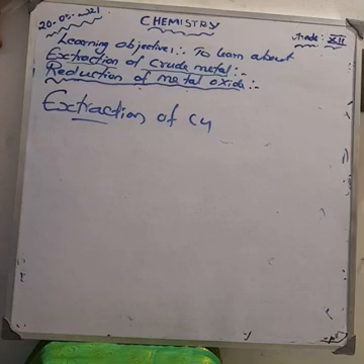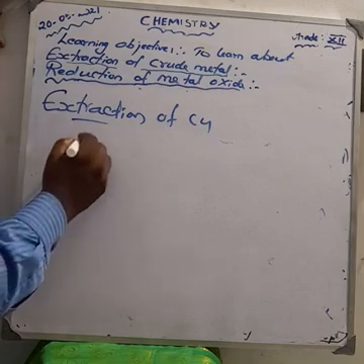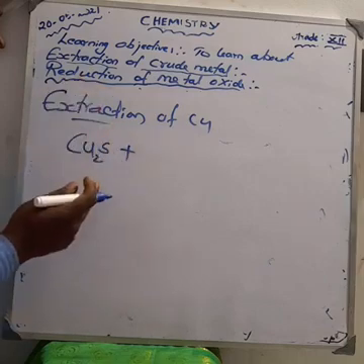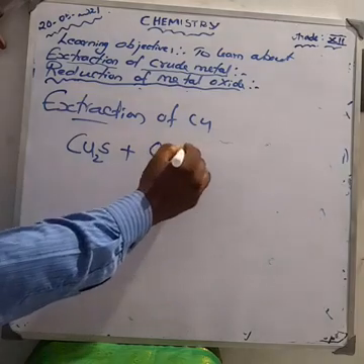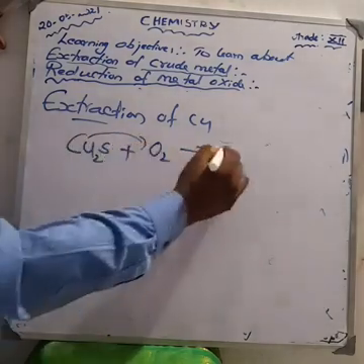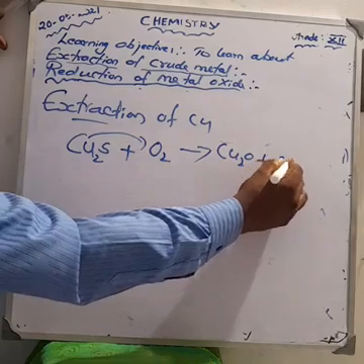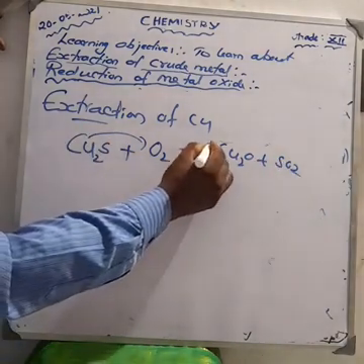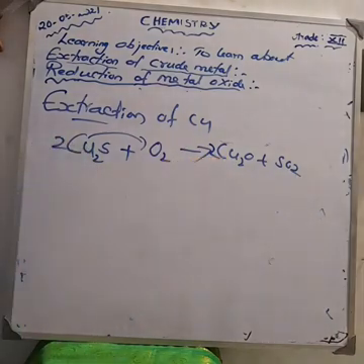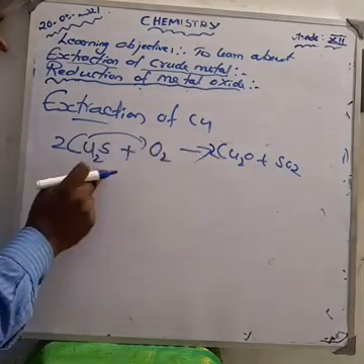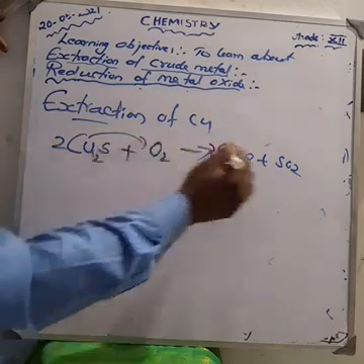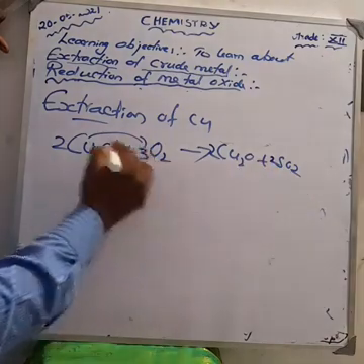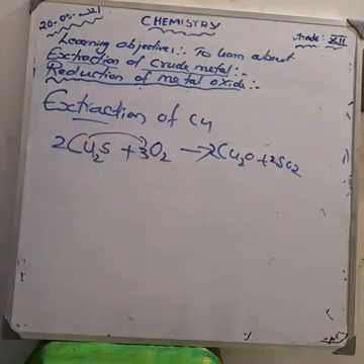Then how can you write the equation? First you have to write copper sulfide. What is the formula? Cu2S, copper sulfide, reacts with oxygen, we get Cu2O plus SO2. How can you balance the equation? Here having only 2 oxygen, here having 3 oxygen. So first you have to write 2 here. Am I right? Next, how much copper is there? 4 copper, so make it 2 here. How much sulfur is there? 2 sulfur, so make it 2 here. Then we get 6 oxygen molecules. Am I right? Now the equation is balanced.